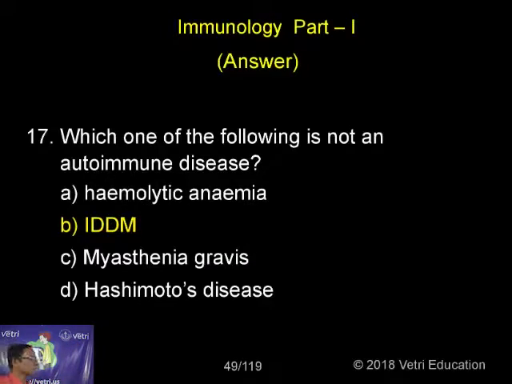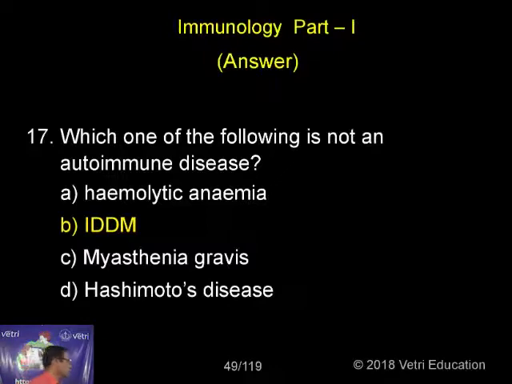Hemolytic anemia is nothing but the destruction of RBCs, and in some cases it is also a genetic disorder. Destruction of RBCs leading to anemia is called hemolytic anemia. Insulin dependent diabetes mellitus, type 1, is not an immune disease. Type 2 diabetes mellitus is mostly because of a genetic disorder, inherited generation after generation, where insulin hormone is present, but the cells are not responding to the circulating hormone. Hence it is called insulin resistance diabetes.